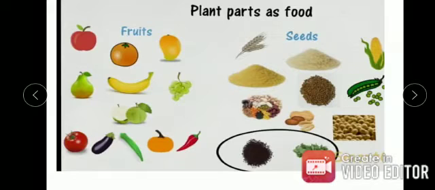Some plants have two or more edible parts which we can eat as food. For example, the mustard plant, whose leaves are used as leafy vegetables and seeds are used to extract mustard oil. It is important to know that not all plants around us are edible. Some of the plants are even poisonous.